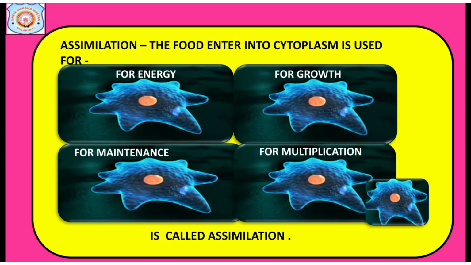Next process, assimilation process. The food entering the cytoplasm is used for energy, growth, maintenance and multiplication of amoeba. This is called assimilation process.